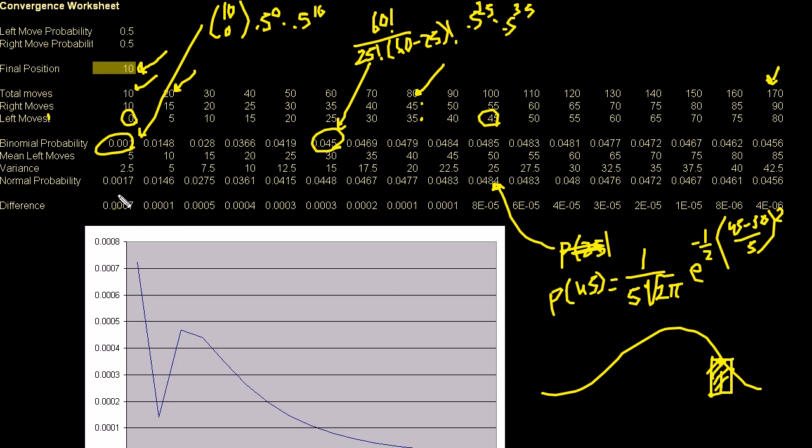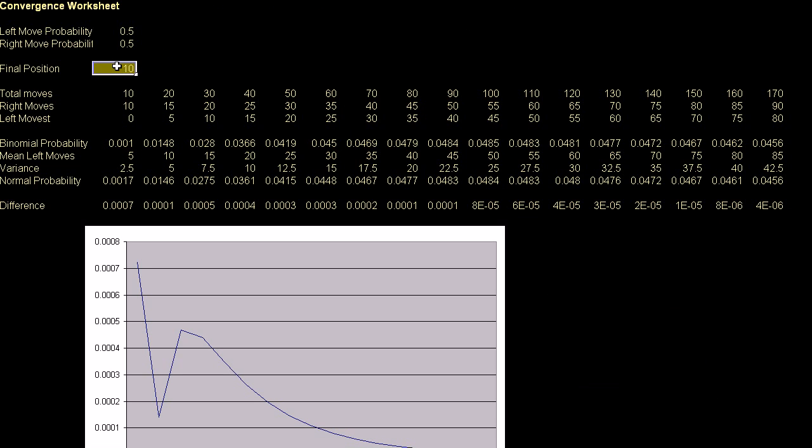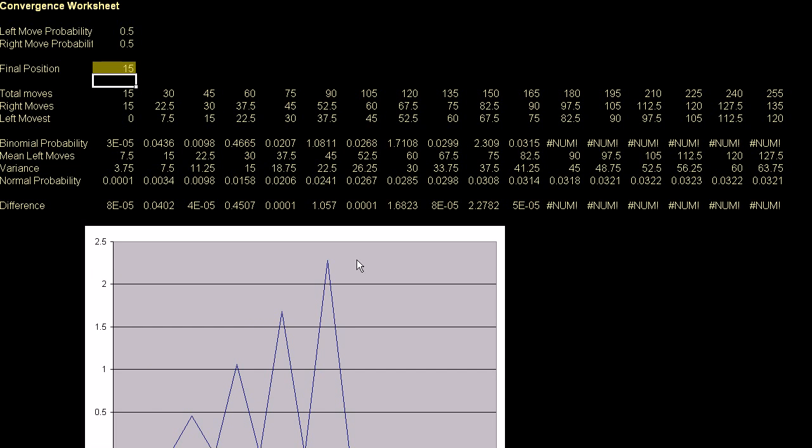And in this chart, I show you that as the total number of moves gets larger and larger, the difference between what the normal probability distribution tells us and what the binomial probability distribution tells us gets smaller and smaller, in terms of the probability of you ending up 10 moves to the right. And you can change this number here. Let me change it just to show you. You could say, what's the probability of being 15 moves to the right?